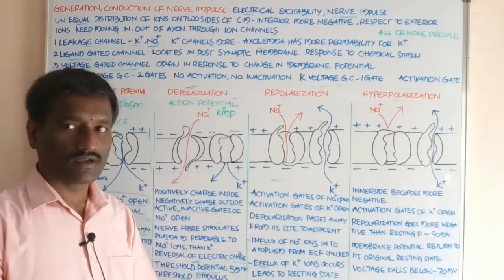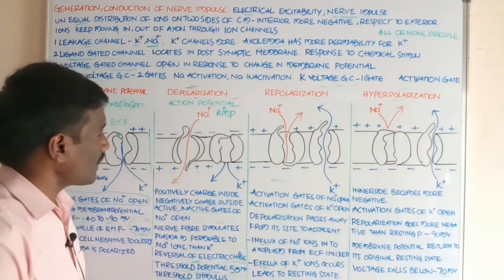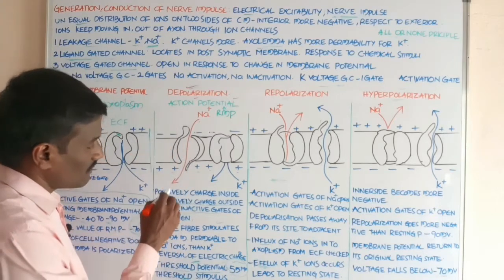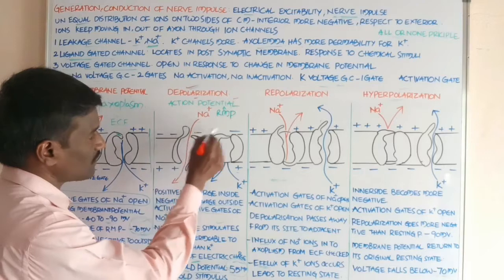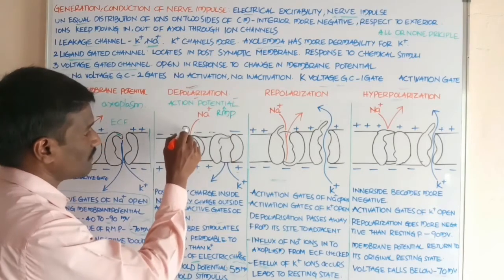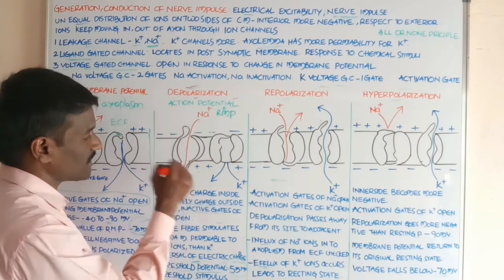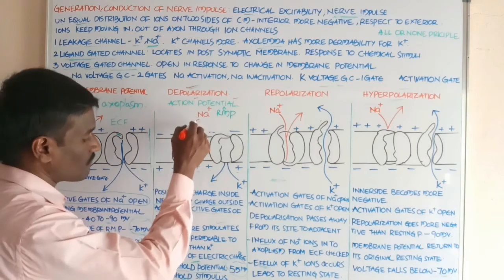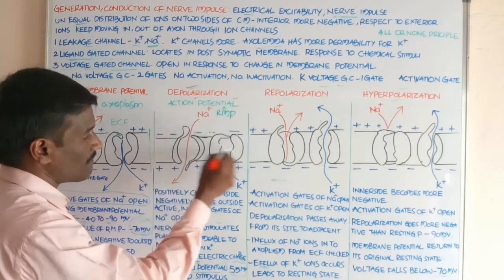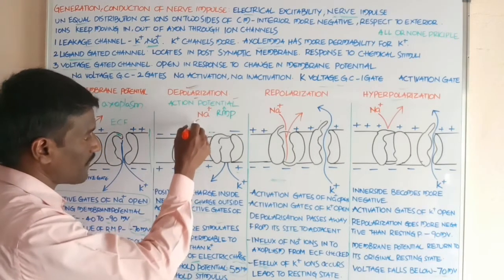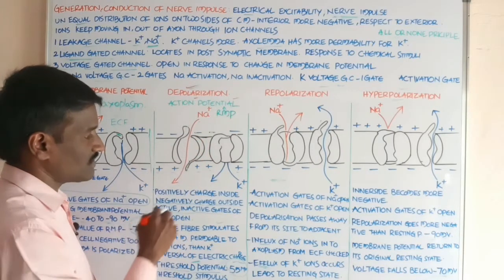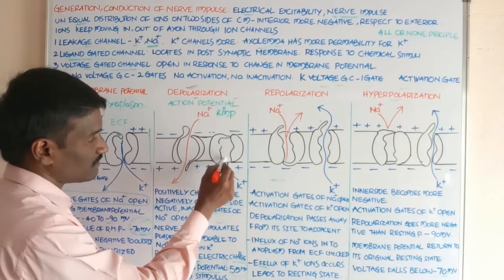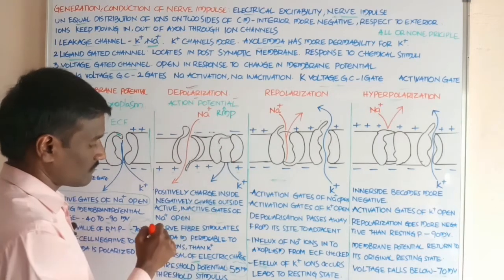Students, at the time of depolarization, it is positively charged inside and negatively charged outside. Because the sodium activation and inactivation gates are opened, the membrane is more permeable to sodium ions than potassium ions, because the potassium gates are closed.